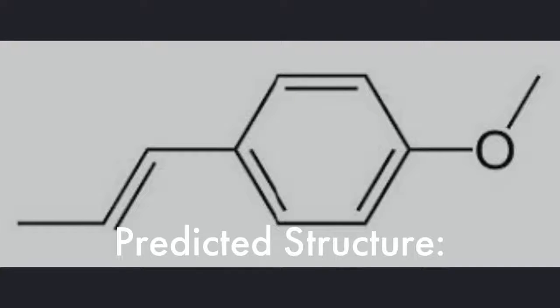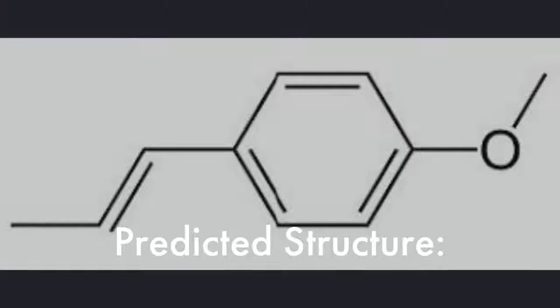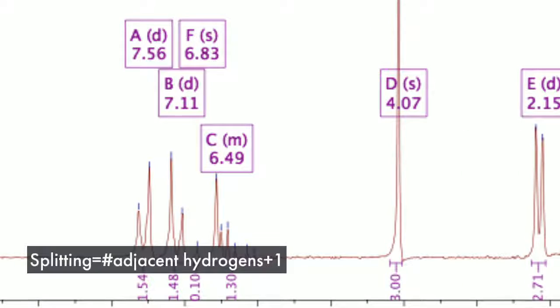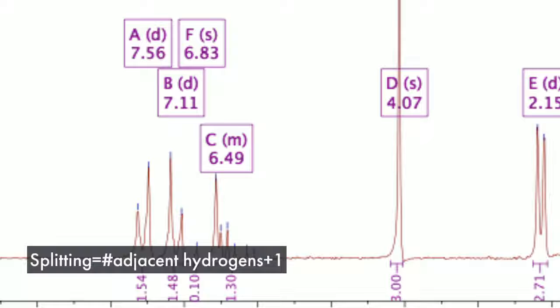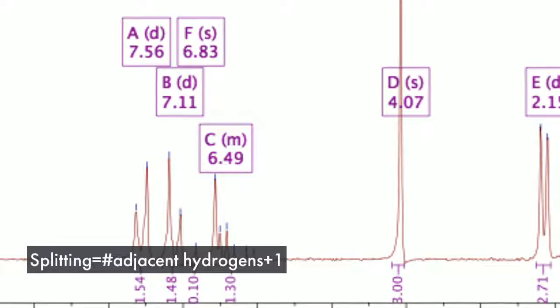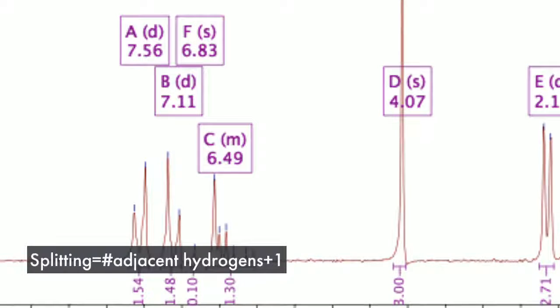After using the given IR and NMR data, it was determined that the molecule has a molecular structure of C10H12O, corresponding to the molecule anethol. On the NMR, signal A at 7.56 parts per million has an integration value of 1.54, assumed to be two hydrogens. The signal is split twice because it is adjacent to one hydrogen on the adjacent carbon.